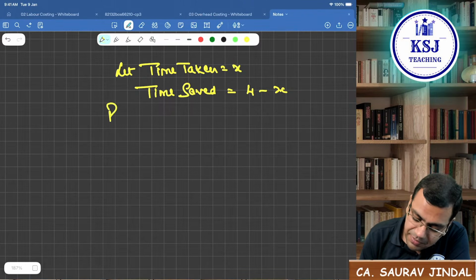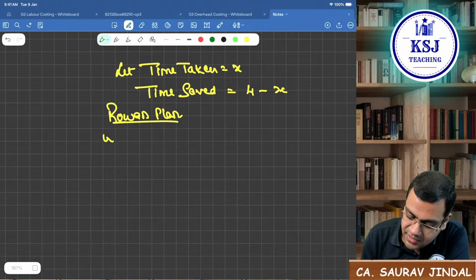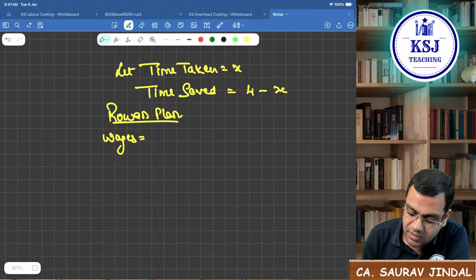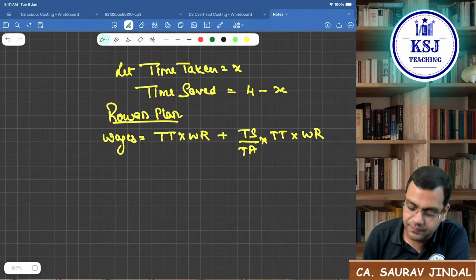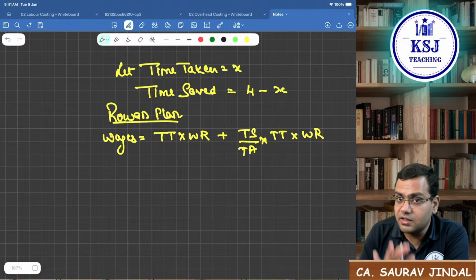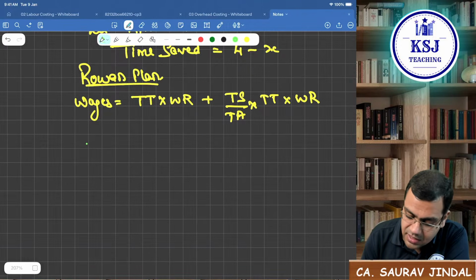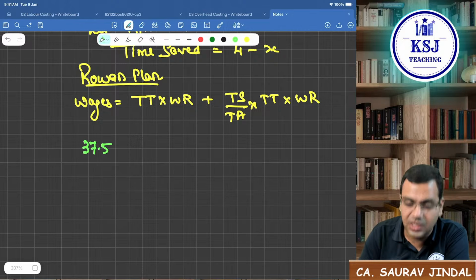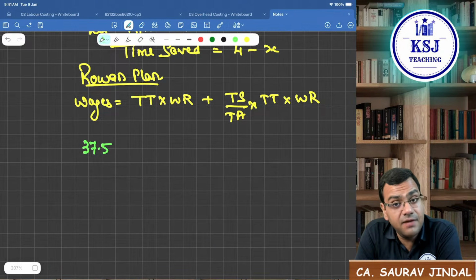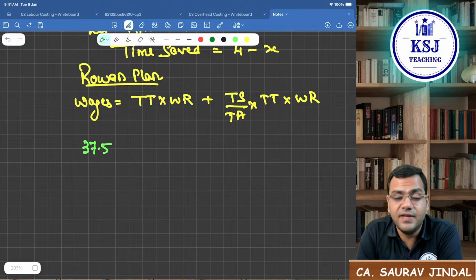Now, he is being paid wages under the Rowan plan. Under the Rowan plan, the wages are calculated as time taken into wage rate plus time saved divided by time allowed into time taken into wage rate. What are the wages that he is earning? Sir, 37.5 rupees. So can I write 37.5 only? Be very careful here. 37.5 is the wages per hour.